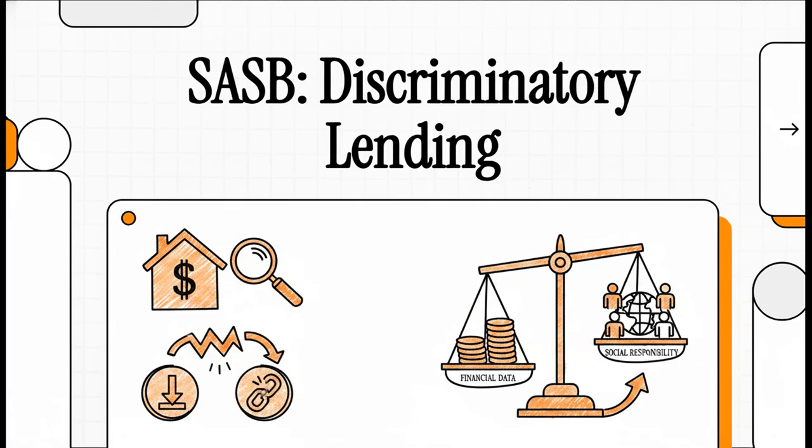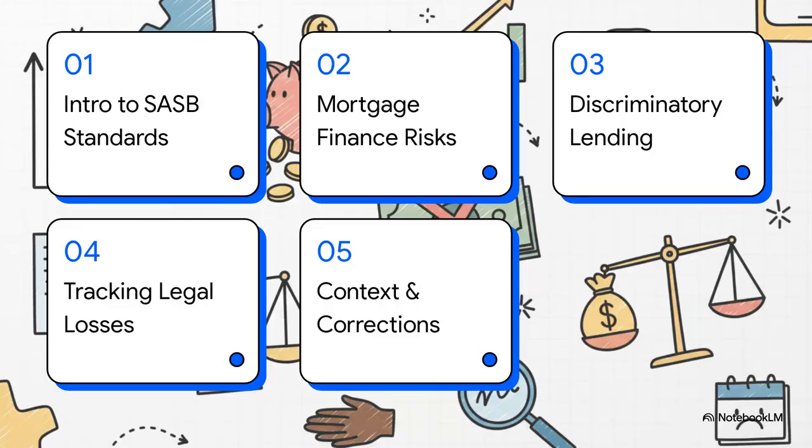All right, let's jump right into this explainer. Today, we're unpacking the SASB standards for tracking and disclosing the financial impacts of discriminatory lending in the mortgage finance sector. If you follow the financial industry, you already know that sustainability reporting has evolved way beyond just tracking environmental footprints. Today, we're looking at a highly specific, highly consequential metric that bridges the gap between social responsibility and hard, quantifiable financial data. Here's our roadmap for today.